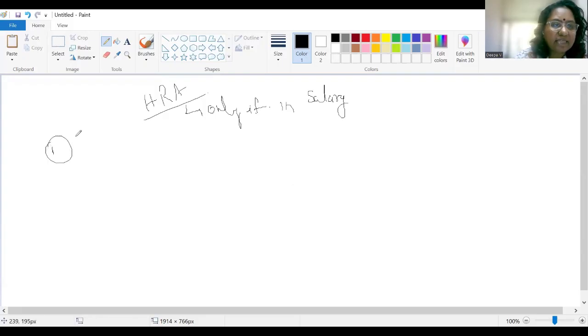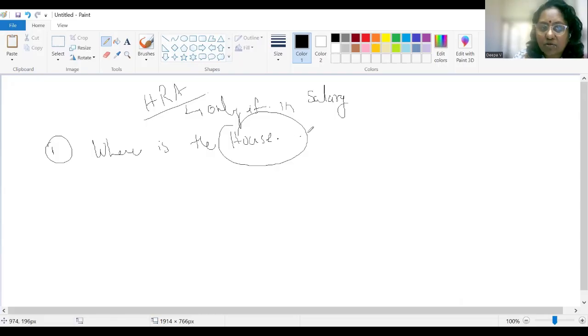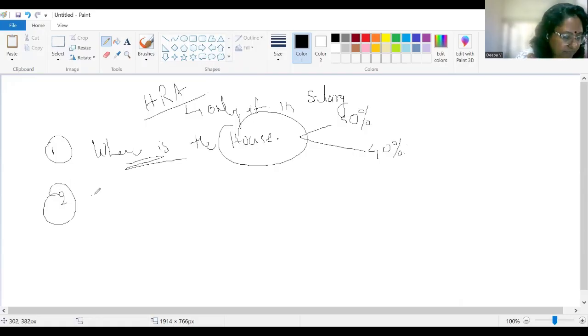So what are the basic things that you have to note when a question comes from this provision? HRA, the first and foremost thing that you have to see is where is the house? Where is it located? Why is this important? Because if the house is located in a metro like Delhi or Chennai, it is subject to a HRA exemption of 50%. Otherwise, the exemption available is only 40%. So where is the house? It's the first thing that you should note in your question.